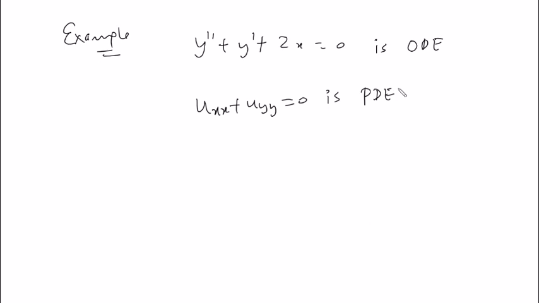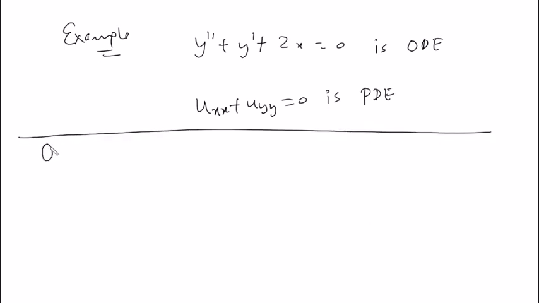And now we are going to talk about the order. Order of a differential equation. Now this definition of order is general. It is independent of whether you are defining order for an ordinary differential equation or a partial one. So does anybody know what the order of a differential equation is? How do you tell? Highest order derivative.